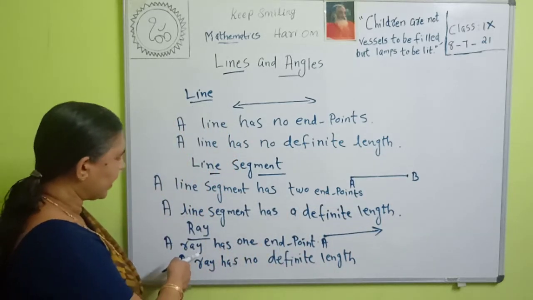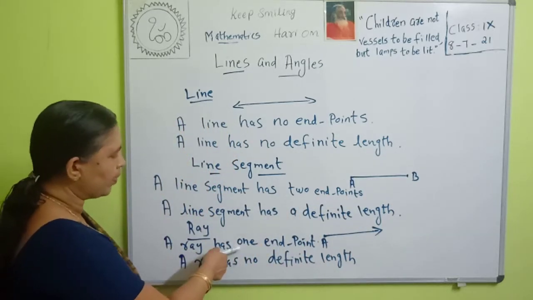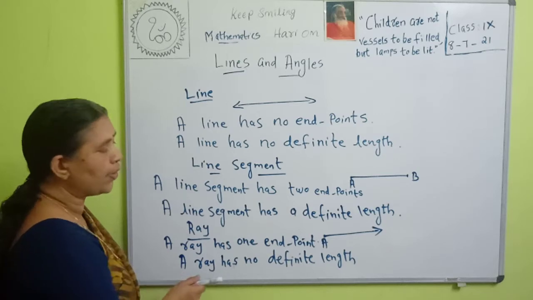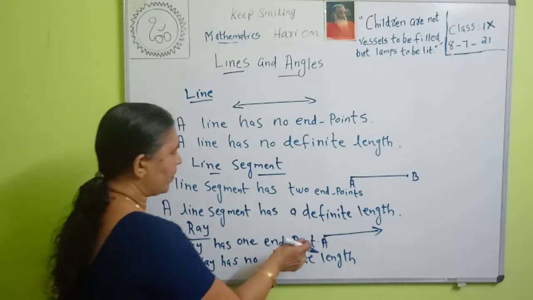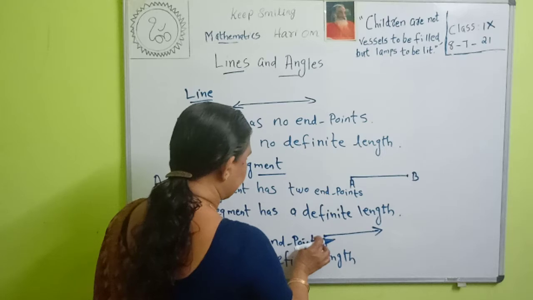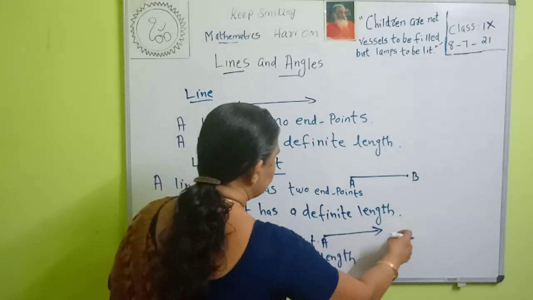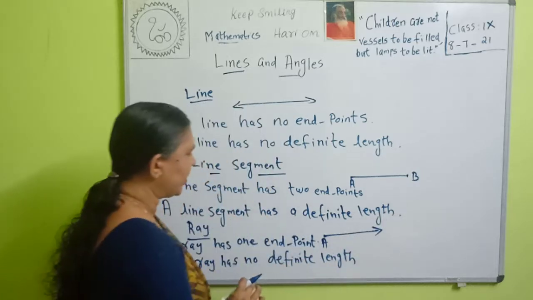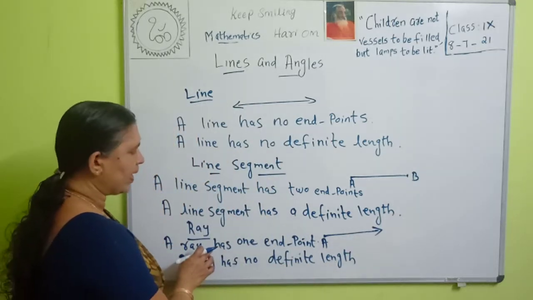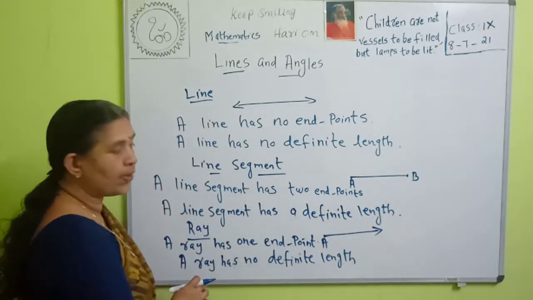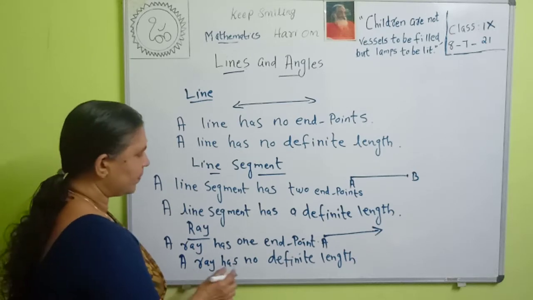Then what is a ray? A ray has one end point and no definite length. We start from here and the other end extends infinitely in this direction, so it has no definite length. A ray has only one end point. A ray has no definite length. Okay.